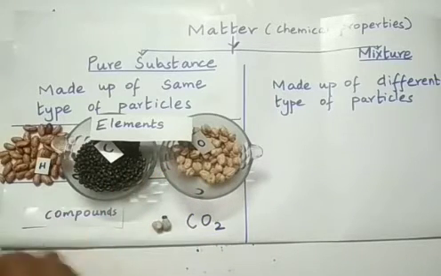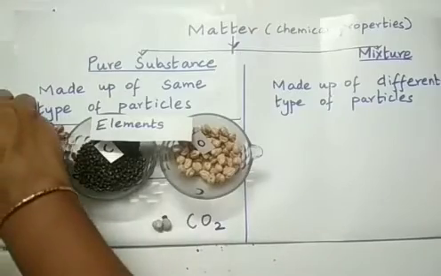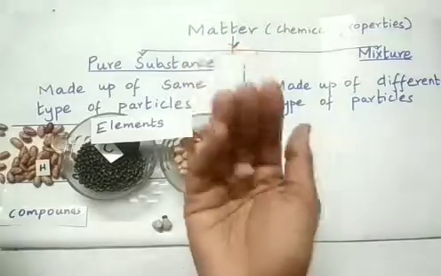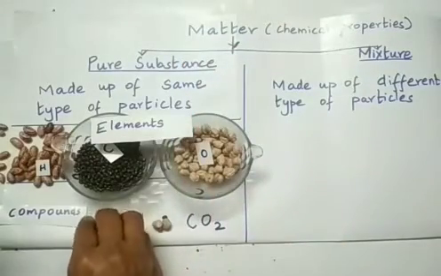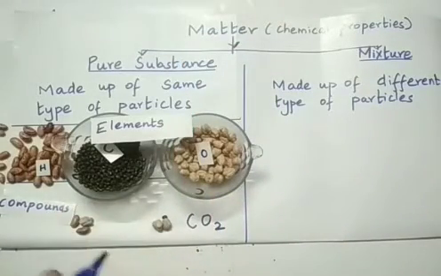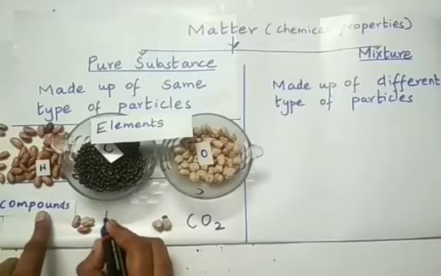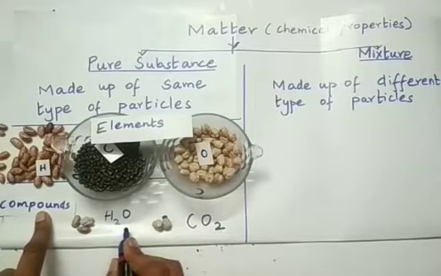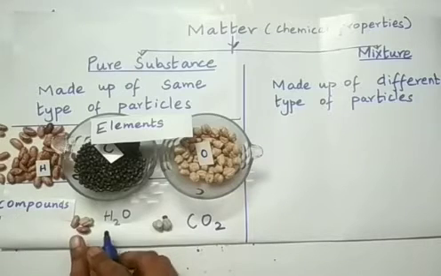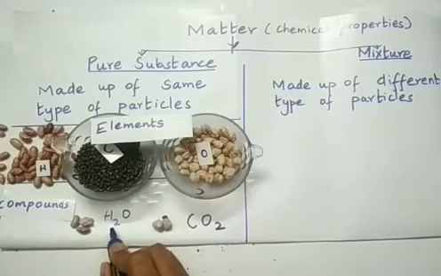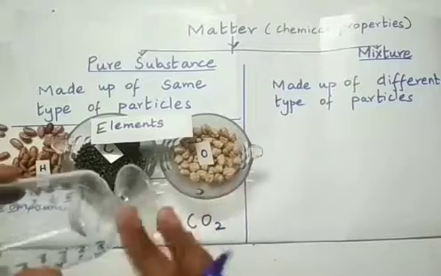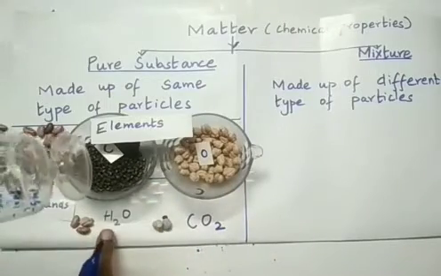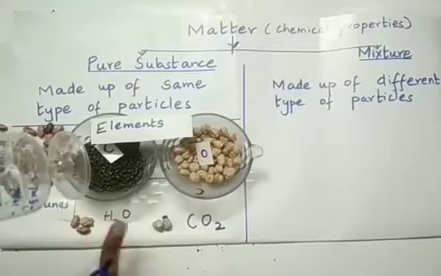Similarly, if two atoms of hydrogen combine with one atom of oxygen, we get water. So we'll just write the formula of water now. Two atoms of hydrogen combine with one atom of oxygen, we get water. So this is one molecule of water. If you consider a beaker full of water, it will have many molecules of water, which will all be the same.